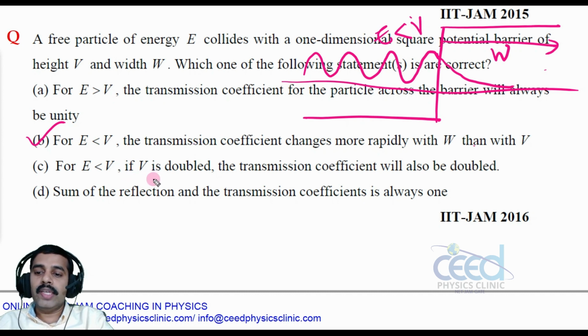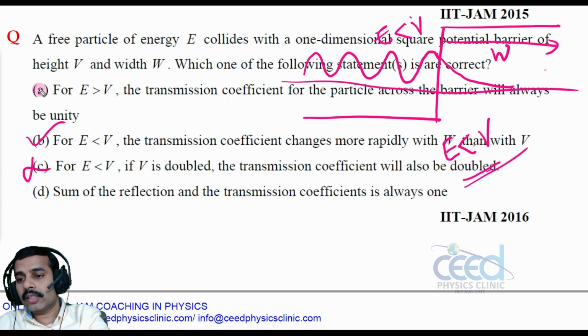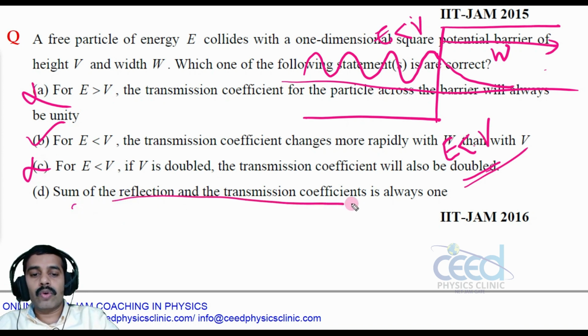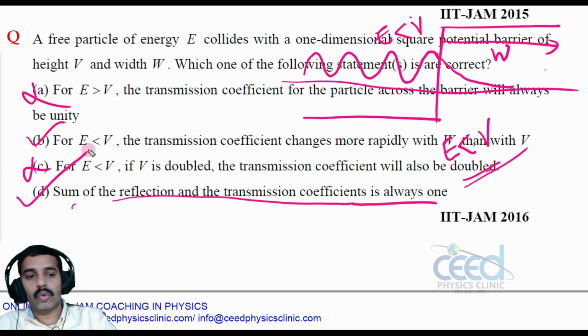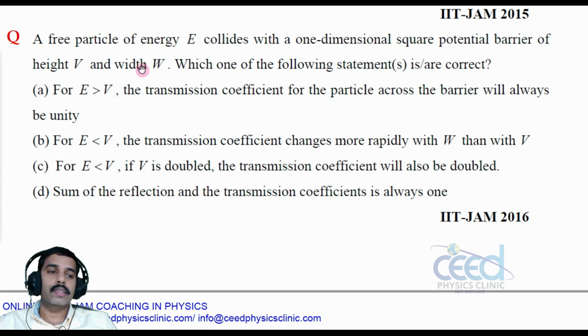And for E less than V, if V is doubled, the transmission coefficient will also be doubled. In the E less than V condition, the wave is not transmitted at all; only a small part is transmitted. If the potential increases, the transmission decreases again. It is not going to double, so this is incorrect. Sum of reflection coefficient and transmission coefficient is always 1. That is also true, I already told you R plus T is equal to 1. So options B and D are correct.